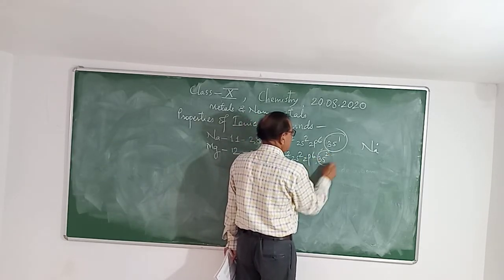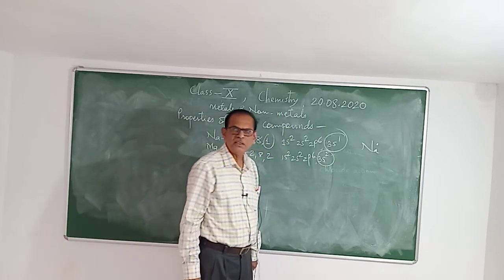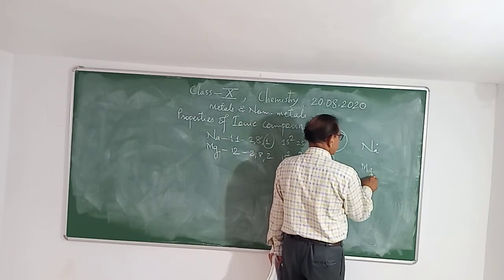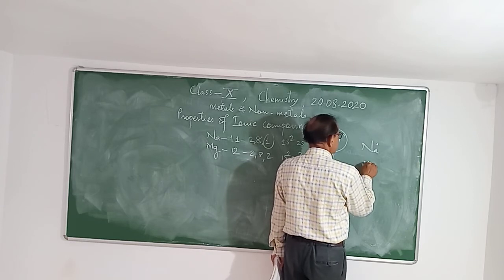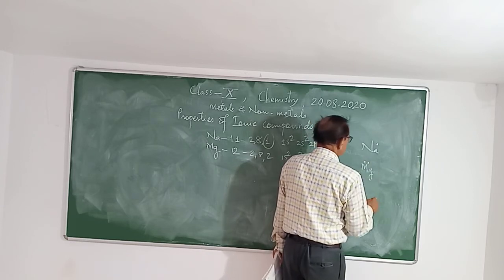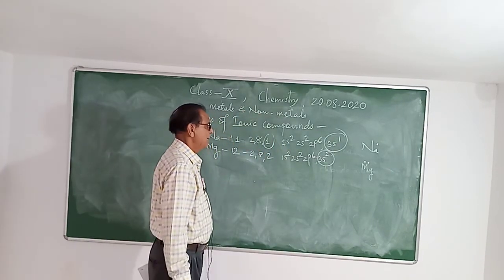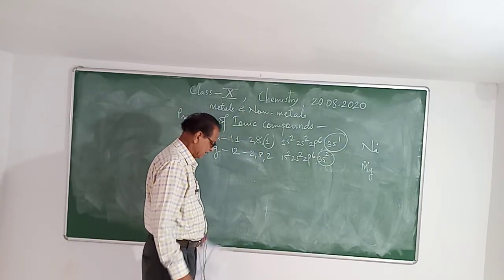So magnesium has 2 electrons in its outermost shell, and therefore the symbol of magnesium is Mg, and Mg with 2 dots, which are considered as electrons, is the electron dot structure for magnesium.